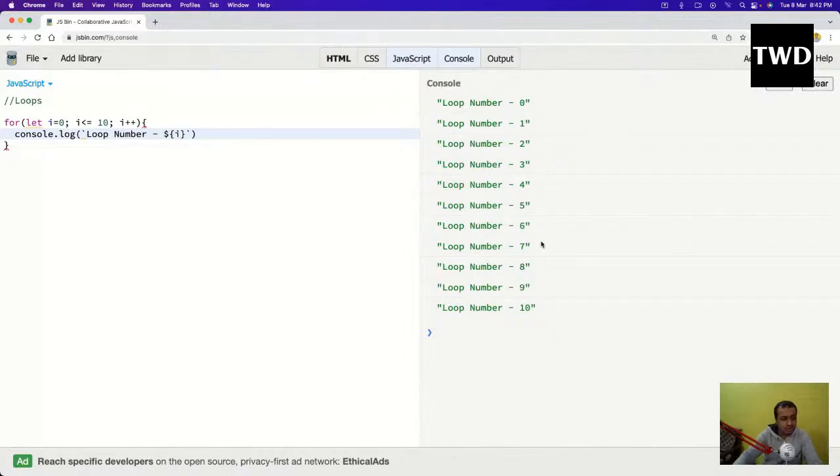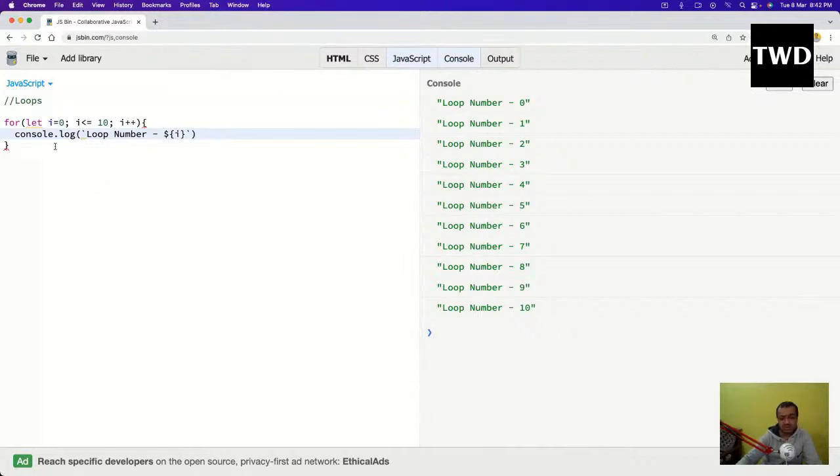So the main thing is how it runs. Maybe you know, maybe you don't know. I want to tell you because I have learned this in a very good way, in my school days. My computer science teachers taught me during C++, and that I remember. You remember a lot of things. So that is there: for let I equal to 0, I is less than equal to 10, I plus plus.